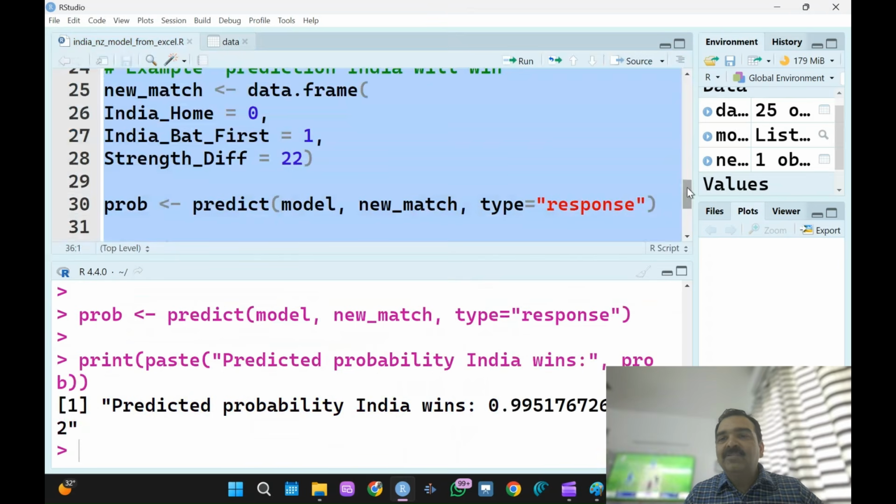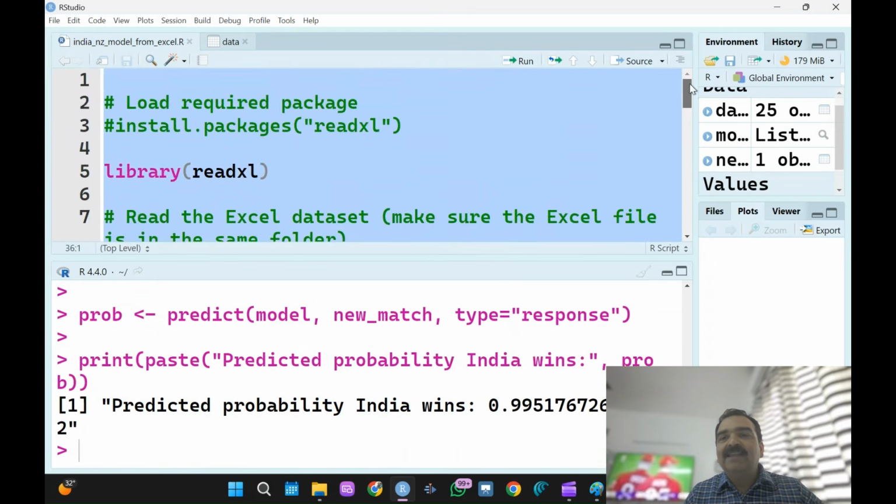So, guys, this is very interesting. I'm sure you are also interested to predict like this. I have seen many predictions. Some are predicting that India is not going to win the final, but at least this model is saying that India is going to win. So, how did I make this simple model? I have been teaching this model in analytics classes, and I'm sure it will interest you.